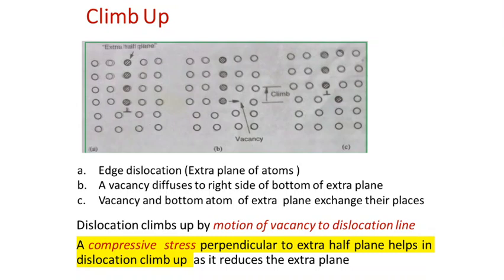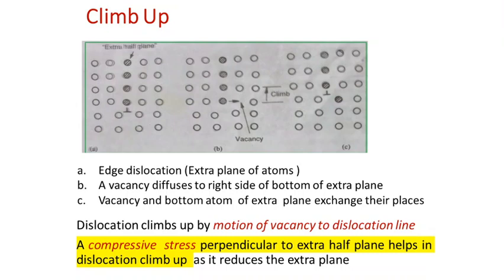So from the position at the bottom of the edge dislocation, the atom will be moving towards the vacant position. So the atom will be occupying a newer position, which means there is a shortage in the number of atoms in the edge dislocation plane. An atom is missing from the edge dislocation plane. In such a case, we can say the edge dislocation is moving a little upward. Upward in the sense that one atom is missing from its actual position, so the lower end or the terminating end of the edge dislocation has been reduced.